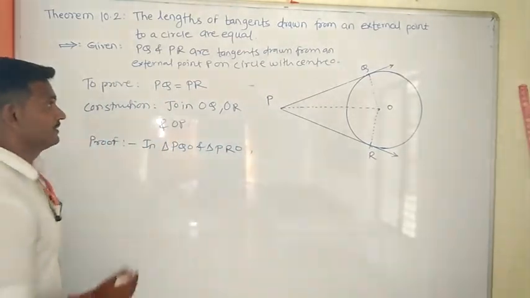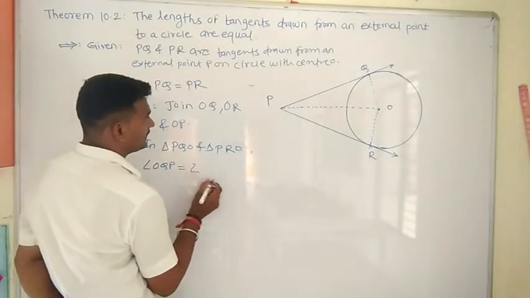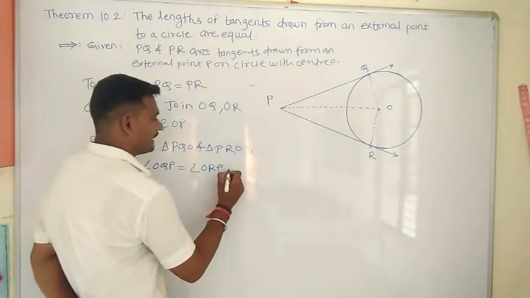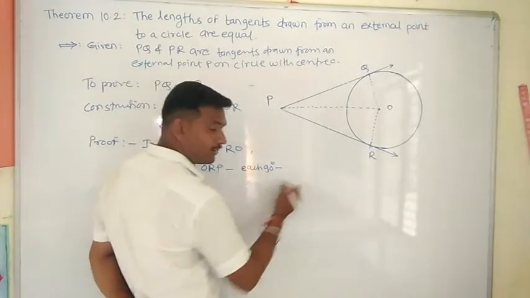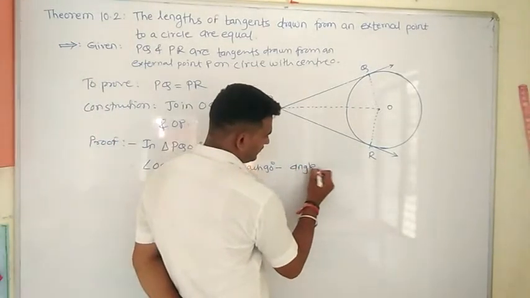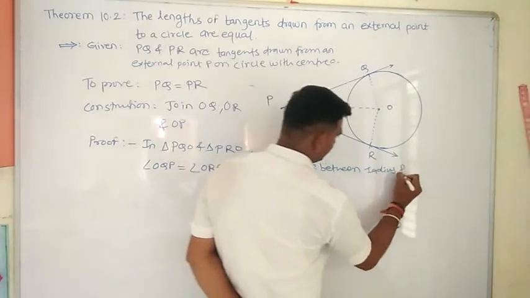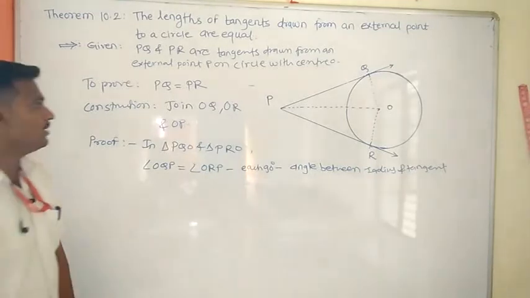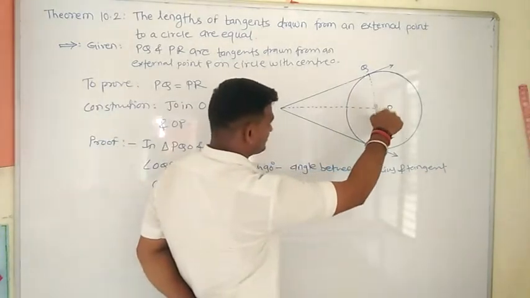In these two triangles, angle OQP is equal to angle ORP, each 90 degrees. The reason is the angle between the radius and tangent is 90 degrees. Similarly, side OQ is equal to OR.